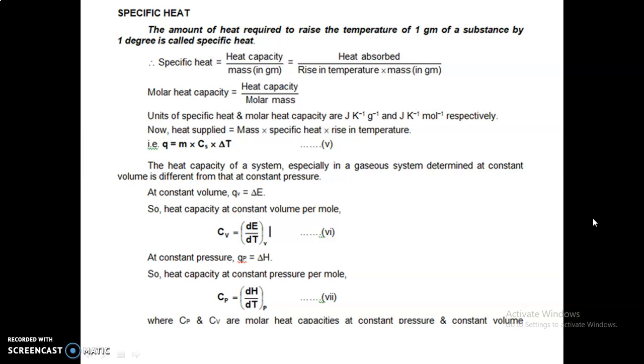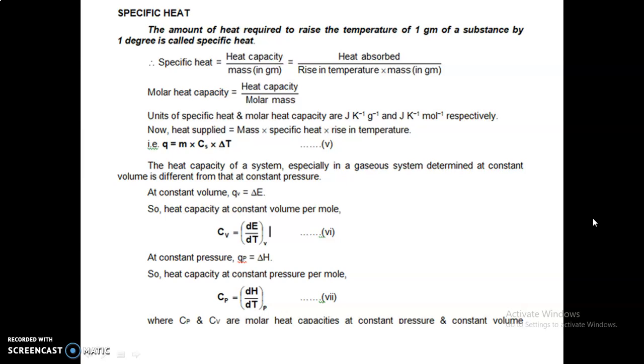Specific heat is heat capacity divided by mass in grams, which is equal to heat absorbed divided by rise in temperature times mass in gram. Molar heat capacity is equal to heat capacity divided by molar mass. Units of specific heat and molar capacity are joules per Kelvin gram and joules per Kelvin mole respectively. Now heat supplied is equal to mass times specific heat times rise in temperature, that is Q = m Cs ΔT.